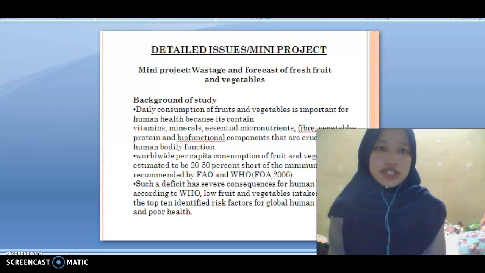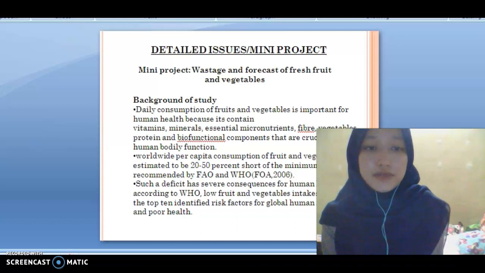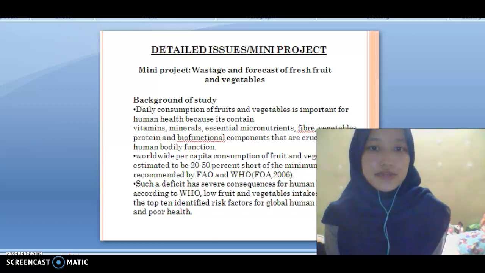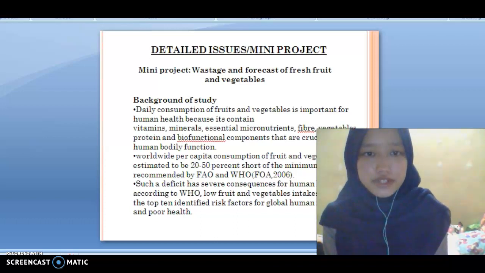For the mini project, the background of my study: daily consumption of fruit and vegetable is important for human health because it contains vitamins, minerals, essential micronutrients, fiber, vegetable protein, and biofunctional compounds.